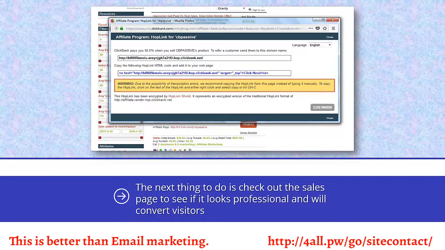You will need a special link to do this, and this is easily obtained by clicking on the Promote button. You will then be asked to enter your nickname, and then this screen will appear. All you need to do is copy the link, and then you can use it to promote the product. Clickbank is an excellent company that always pays their affiliates on time, and signing up to be an affiliate is very easy.